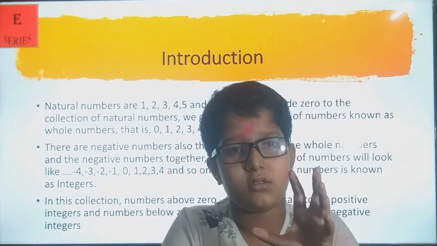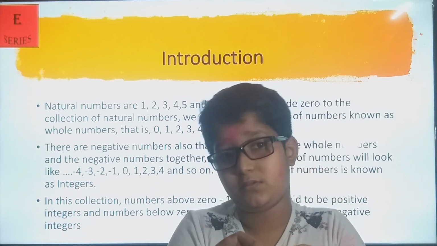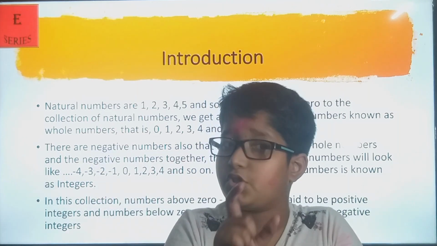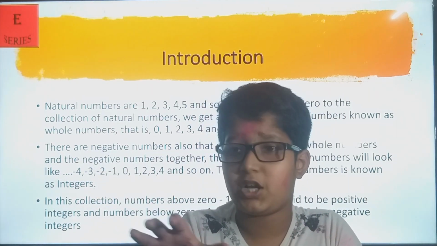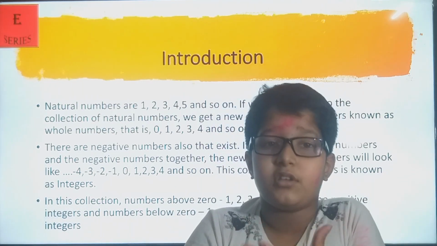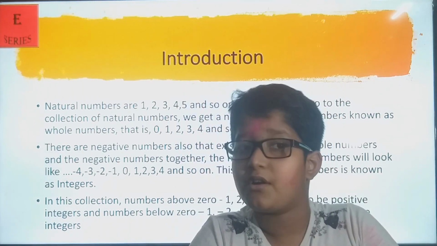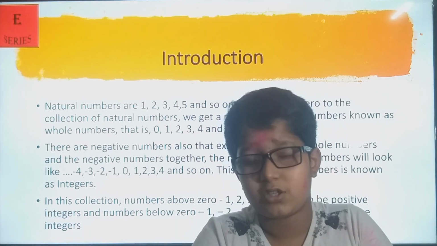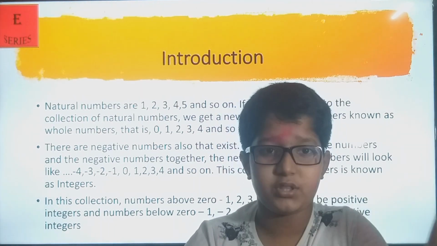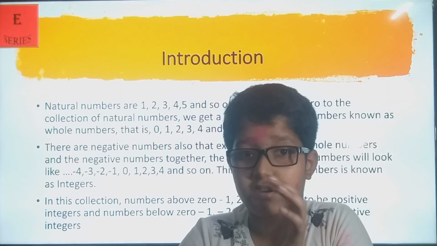Just as whole numbers comprise natural numbers with a 0 added, integers comprise whole numbers and natural numbers along with another set of numbers which are negative. They have a minus sign, and these are negative integers. These are smaller than 0, and as we go further they get smaller, though their numeral increases.